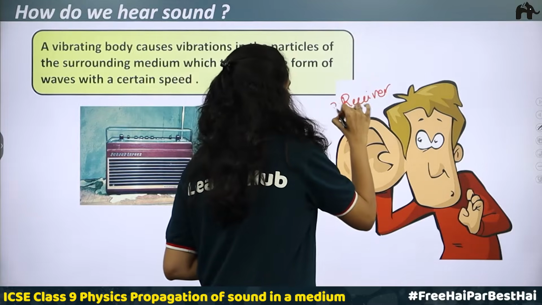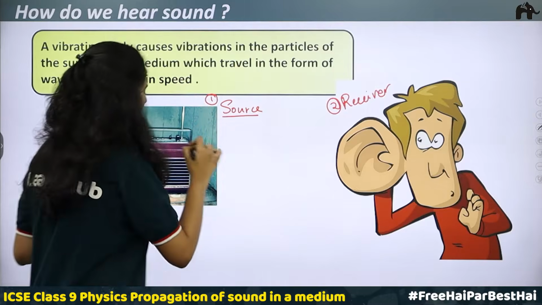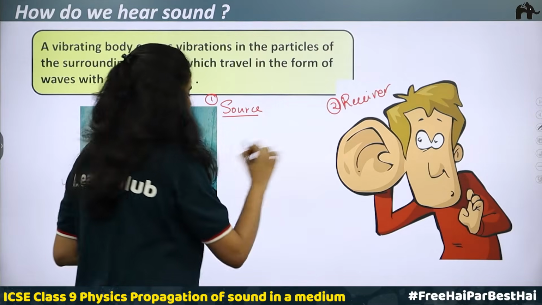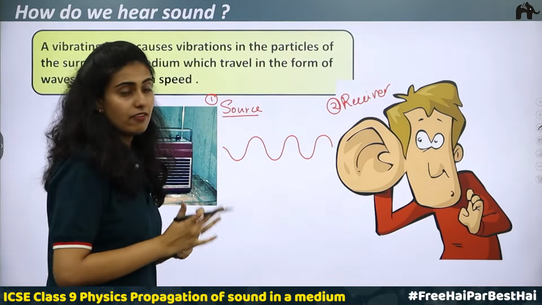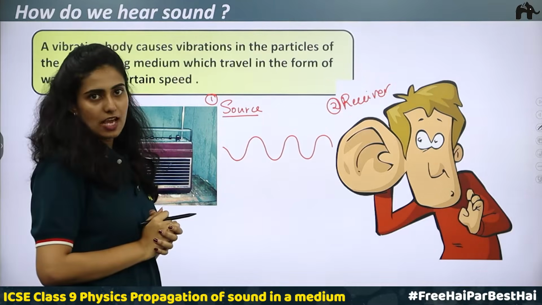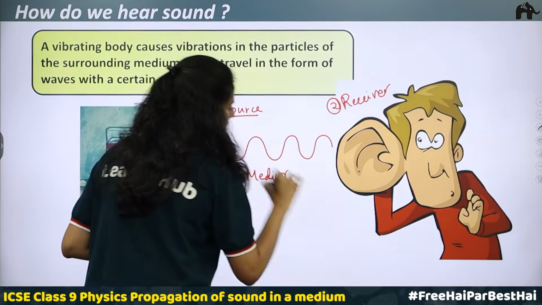Receiver. So the second thing is the receiver. There is a source, there is a receiver. You can see the sound starts from here and reaches here. So it is traveling. Sound is traveling. Through what? Sound is traveling through a medium.